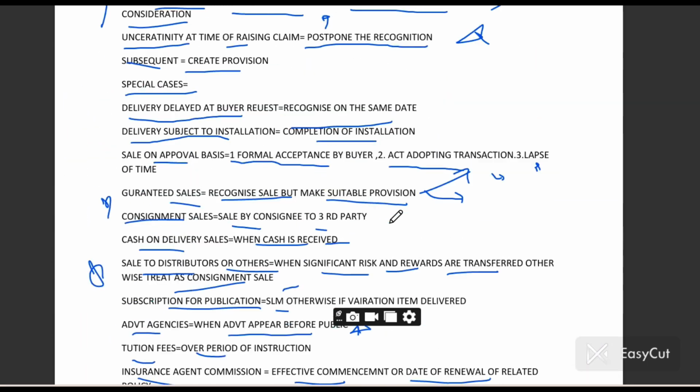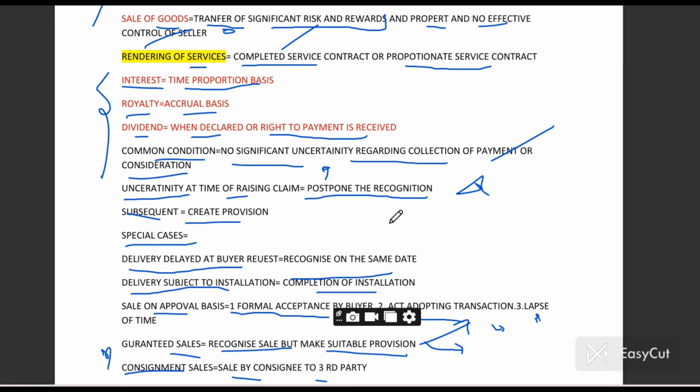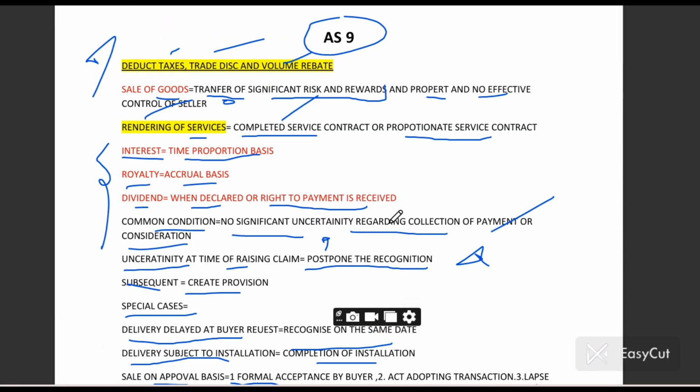I hope it was helpful. I have covered all the adjustments of the IC module, RTP, MTP, PYQ. There is no adjustment in AS 9.